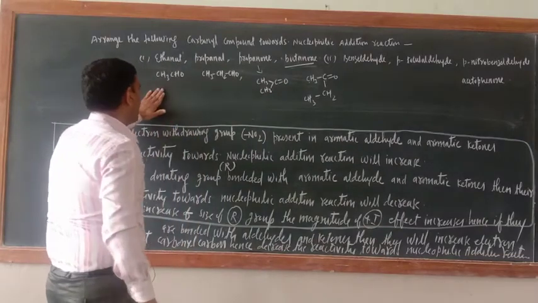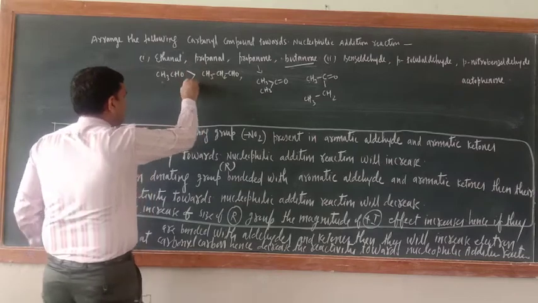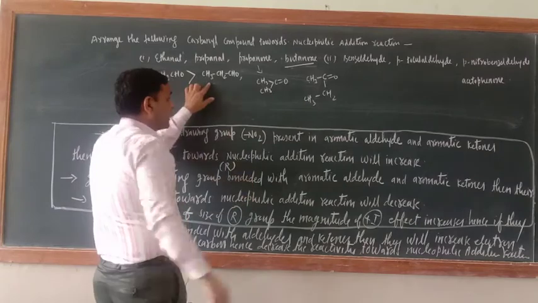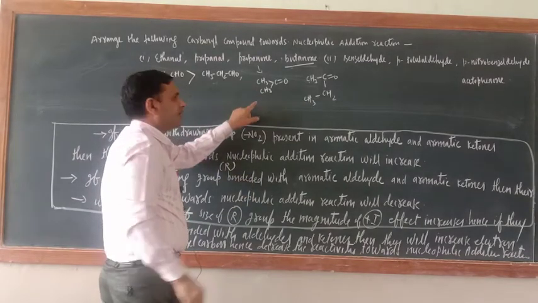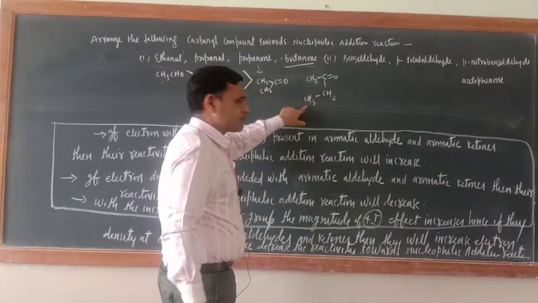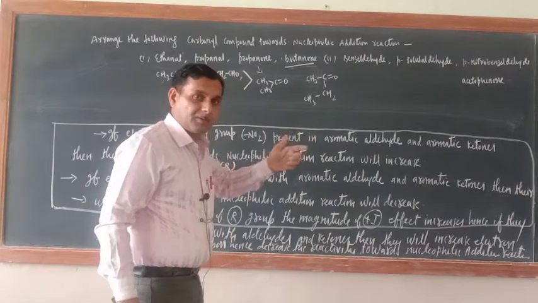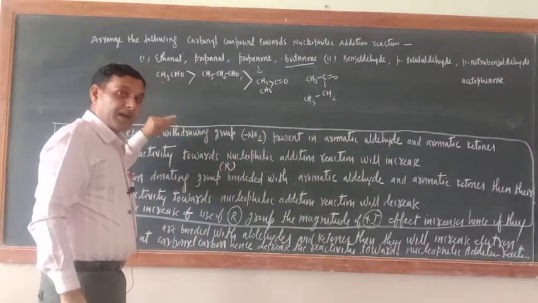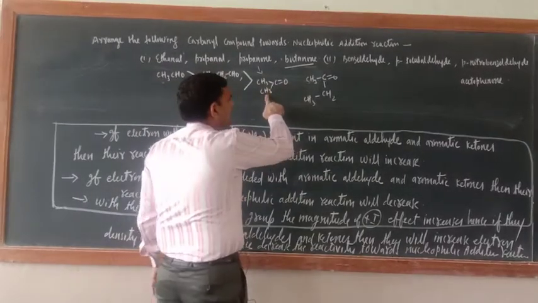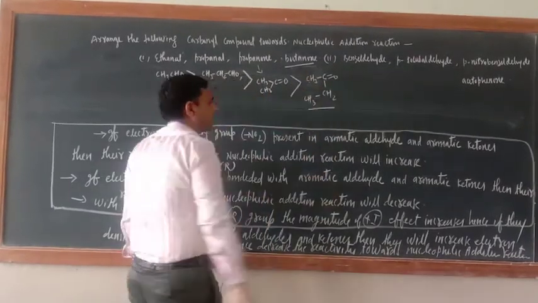Now just see. So now order of reactivity. Here methyl group is there. Here ethyl. So this will be more reactive than that of this one. Now aliphatic aldehydes are more reactive than aliphatic ketones. So this is there. Now what about this one? Here both are ketones only. Then if both are ketones, then we have to see the size of alkyl group. Similarly, if both are aldehyde, then we have to see the size of alkyl group. Okay, so just see here. Here two methyl group. Here one is methyl, other is ethyl group. So this will be more reactive.